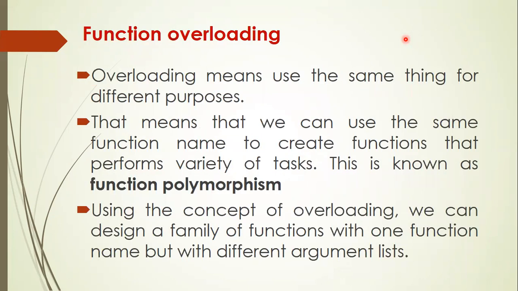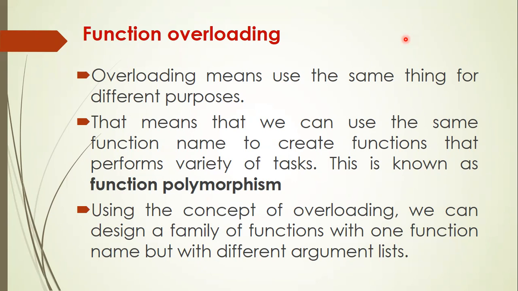Overloading means use the same thing for different purpose. Just like, for example, in one movie, same actor is acting as a lawyer. In another movie, the same person is acting as a doctor. In some other movie, he's acting as a professor. So the same person is doing different roles. So that is also one example for polymorphism. Poly means many, morphism means appearance. So in function overloading, same function, we are using it for different purpose.